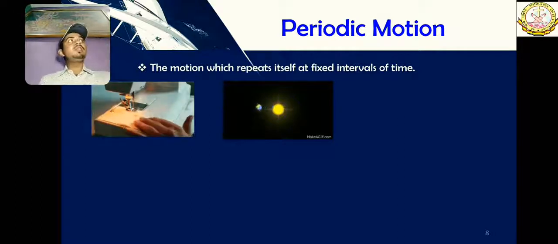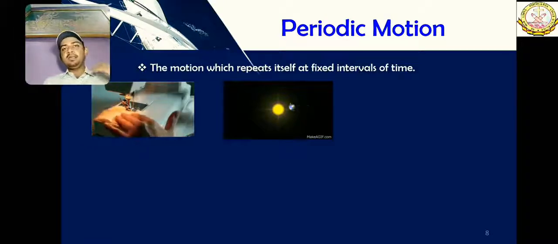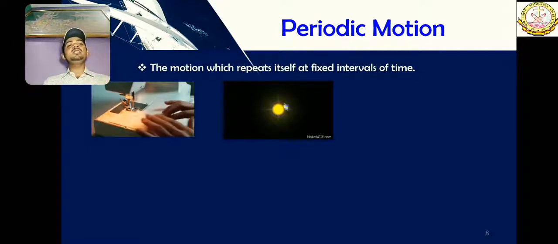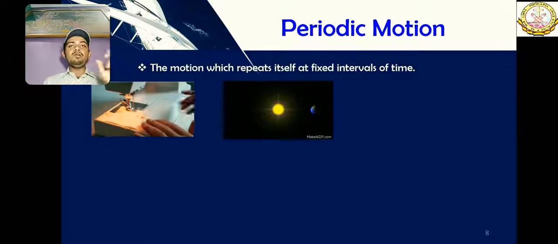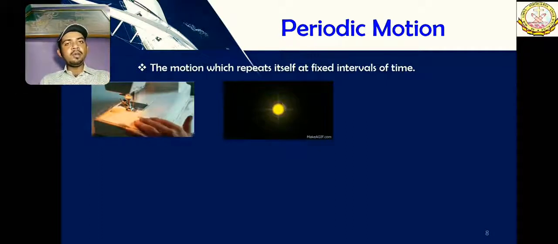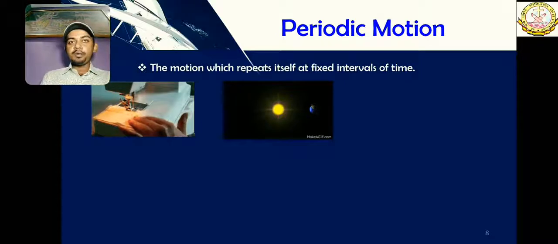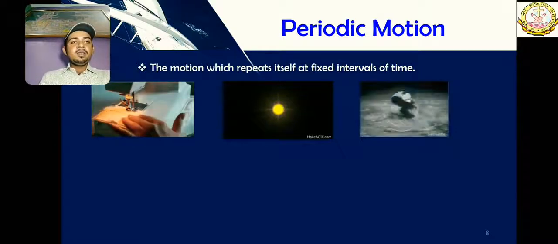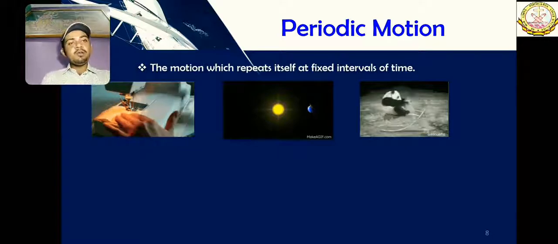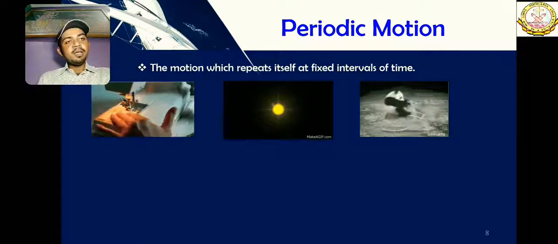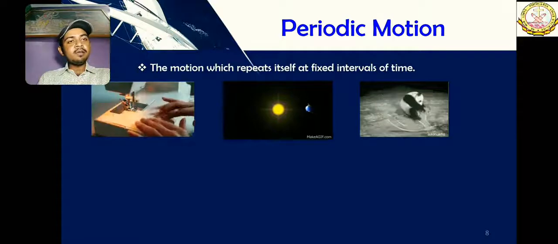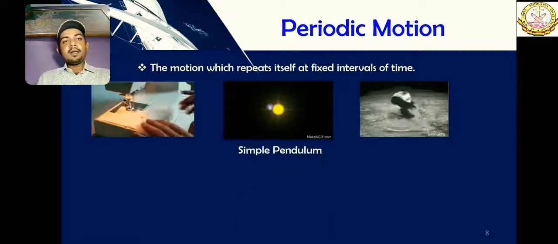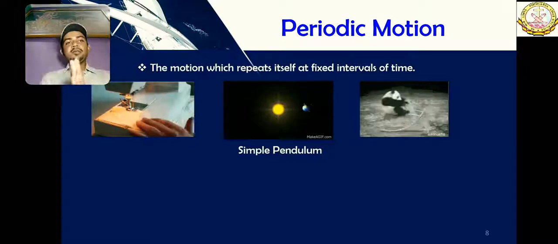If someone is rotating something, but the interval of time at which it is rotating is not fixed, sometimes it comes very fast, sometimes it comes late, then it cannot be considered periodic, but it will be a circular motion. But in this particular case, when the earth is revolving around the sun, it can be considered a circulatory motion, and it can also be considered a periodic motion. This very cute panda is also showing a very good example of periodic motion. He is simply repeating and having fun with that chair.